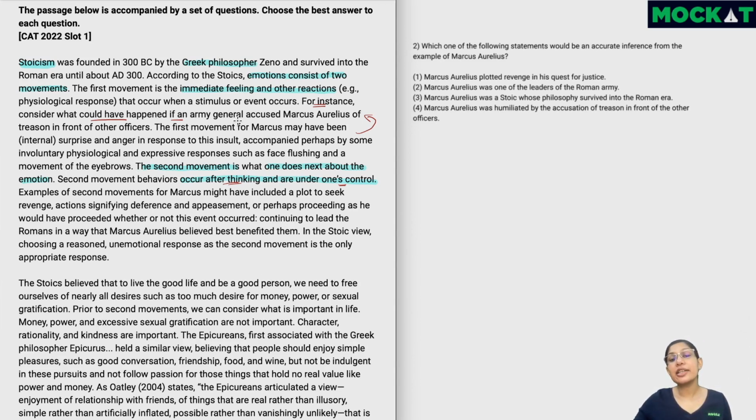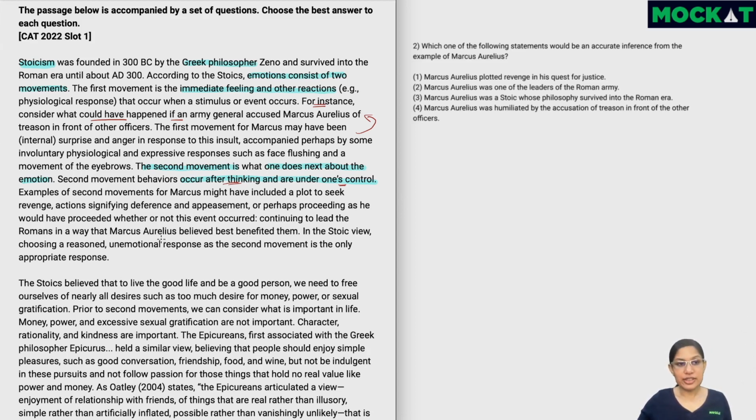So if some army general accuses Marcus Aurelius, he could be surprised, he could feel angry, his facial expressions could change. And then the second movement would essentially be maybe trying to seek revenge, maybe trying to appease the person, perhaps trying to say, no, I'm not committing treason or anything. Or maybe just ignoring it and continuing to lead the Romans in the way that he thought was best.